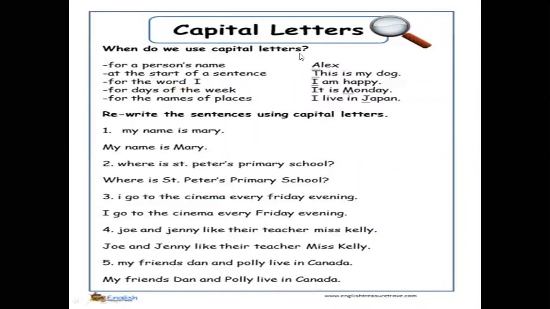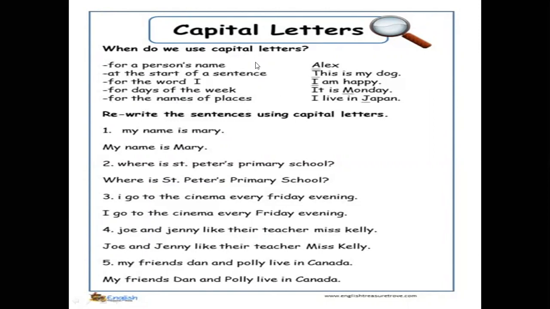Okay, now let's try to answer these questions together. Let's read here the rules for capitalization. When do we use capital letters? The first is for a person's name. The second is at the start of a sentence. Number 3 is for the word I. Number 4 is for days of the week. Number 5 is for names of places.